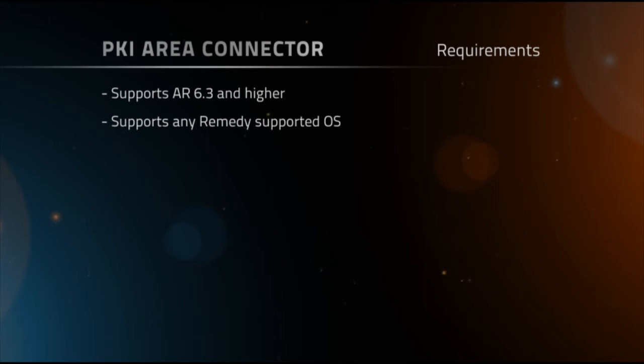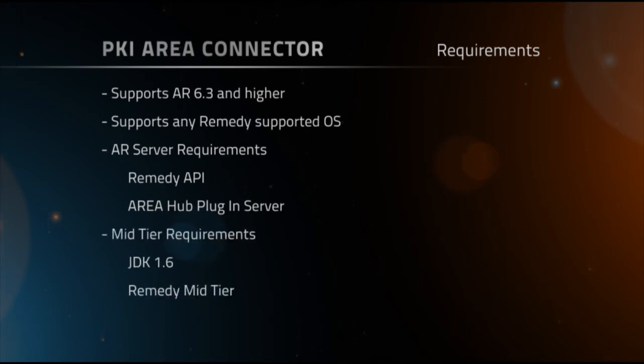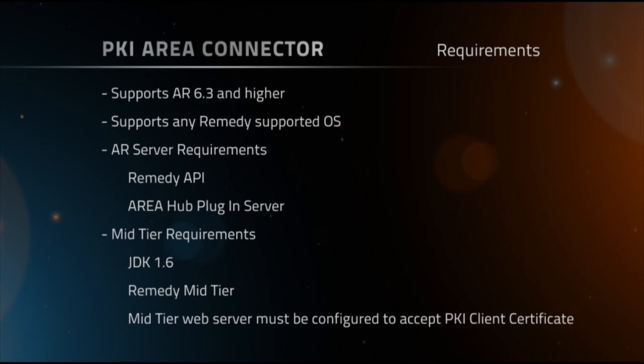The Remedy application server should have the Remedy API installed, along with the Area Hub plugin server. The mid-tier server requires Sun JDK 1.6 or Java 6, in addition to the base mid-tier installation. The primary web server for mid-tier should also be configured to accept or want client certificates.